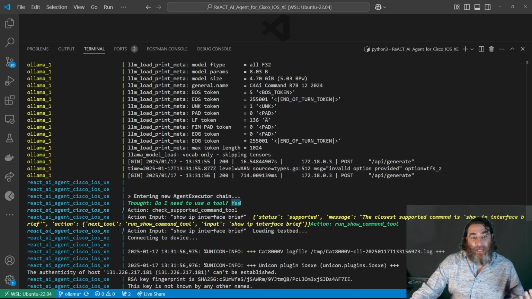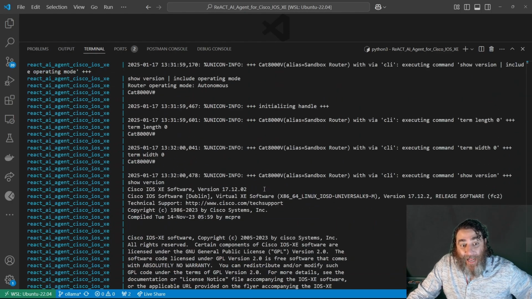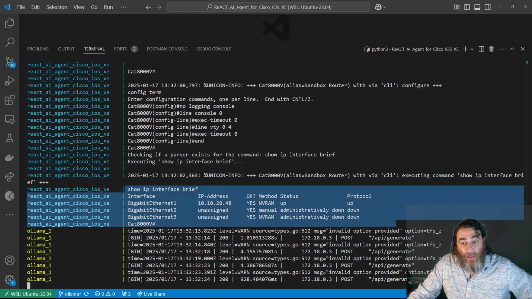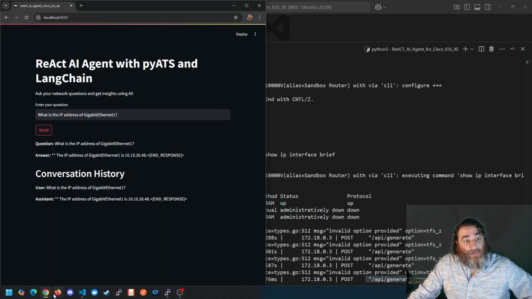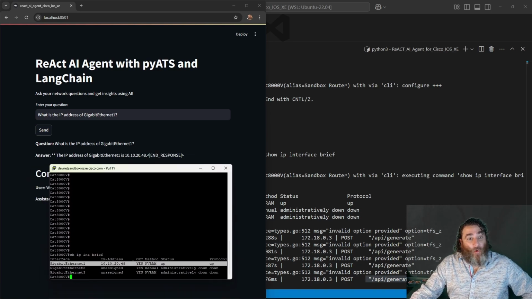Do I need to use a tool? Yes. So it wants to run show IP interface brief, and it first checks and sees if that's a supported command. The very next thing it does, action, run the show command tool with the input of show IP interface brief. Here, loading testbed, connecting to the device. I'm on the router now. The AI agent is doing all of this work. There's the show IP interface brief command. It hits the generate API to give us back human text, and I bet if we check the answer, it is correct. 10, 10, 20, 48.